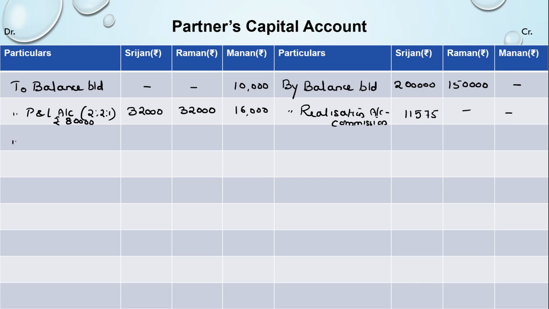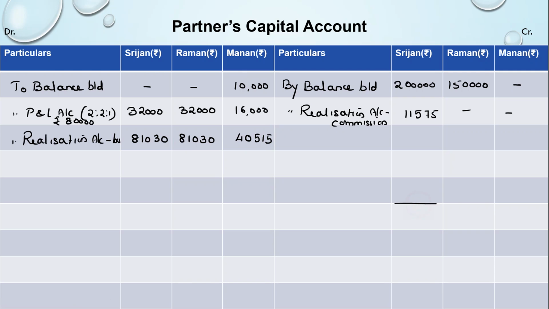So the loss on realization comes on the debit side. So we write to realization account, loss on realization. The amount was 81,030 and it was 40,515. So these are the amounts that come into the partners' capital accounts.